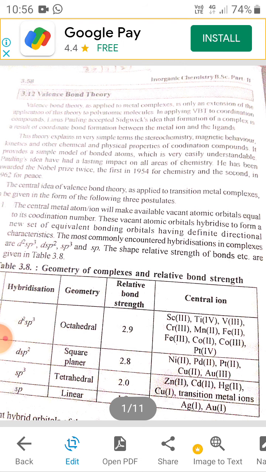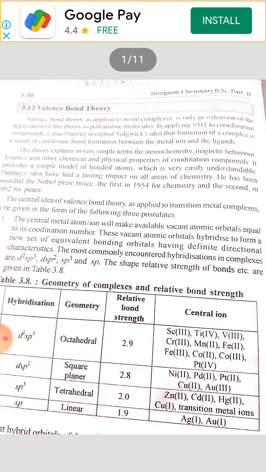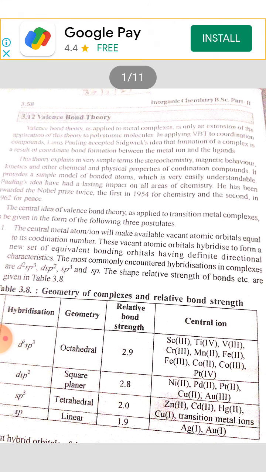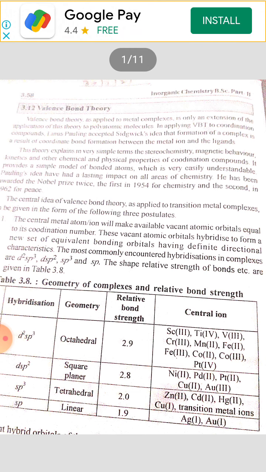Vacant orbitals of the metal overlap with filled orbitals of the donor ligands and they form bonds. This type of bonding is generally known as a coordinate bond, a type of covalent bond in which the characteristics of the two orbitals are found. In addition to this type of bond, we have another bond.